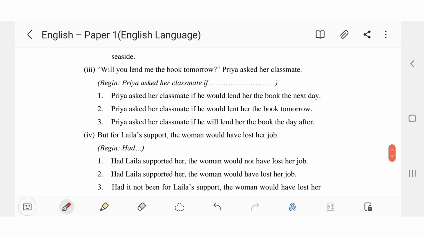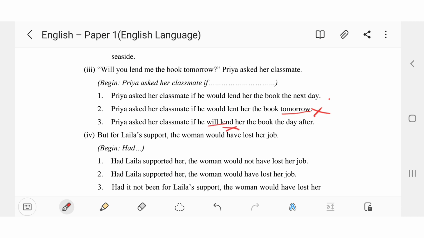Now, third one, will you lend me the book tomorrow? Priya asked her classmate. Begin with, Priya asked her classmate if. Okay, first option, Priya asked her classmate if he would lend her the book the next day. Okay, this is correct. Then second one, Priya asked her classmate if he would lend her the book tomorrow. No, tomorrow, because you have to mention the next day or the day after. So this is wrong. The third one, Priya asked her classmate if he will.